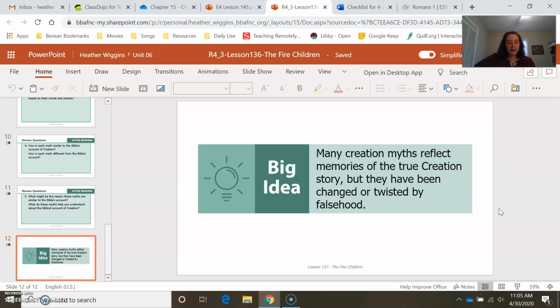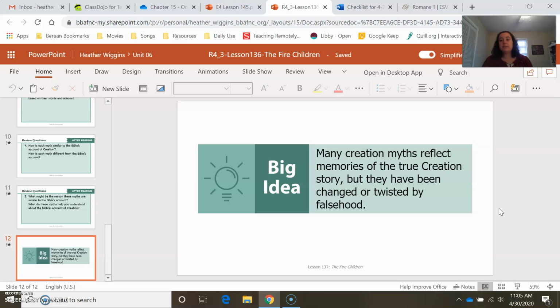Then on the back, you have some Bible verses that you need to look up and answer some questions about. And then you need to read the Bible verses listed in the box and write an answer to the question using at least 2 verses to support your answer. So you're doing a lot of very good critical thinking today. So this isn't going to be a quick, easy thing where you just fly through it, but I want you to really give it some good thought and let the Holy Spirit lead you into finding truth today from this story.